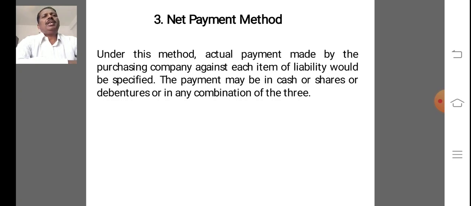And net payments method is also one of the methods of calculating PC. Under this method, the actual payment made by the purchasing company against each item of liability would be mentioned in the problem. The payments may be either in cash, in shares, in debentures, or a combination of partly shares, partly debentures, partly cash.